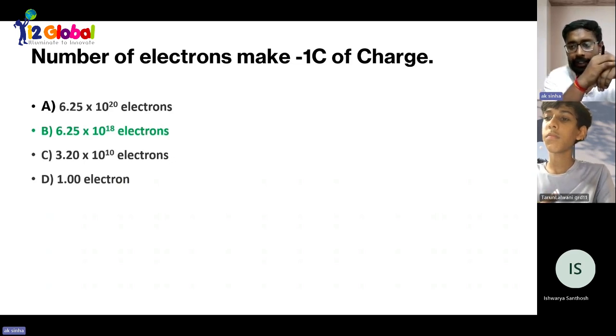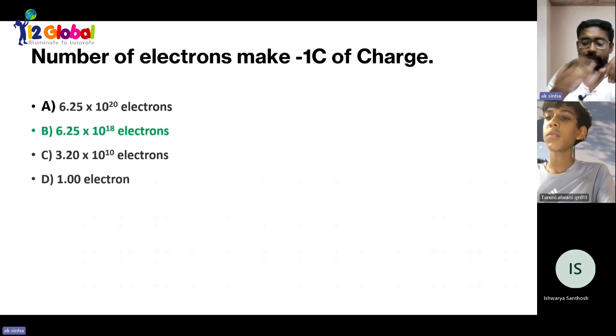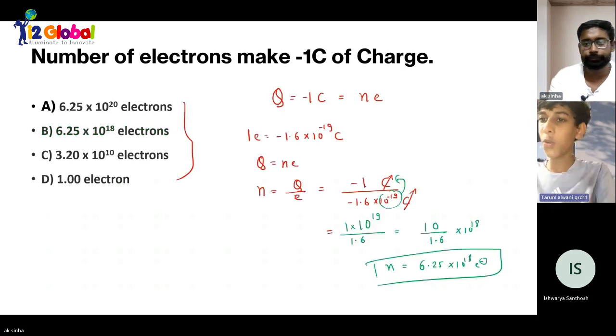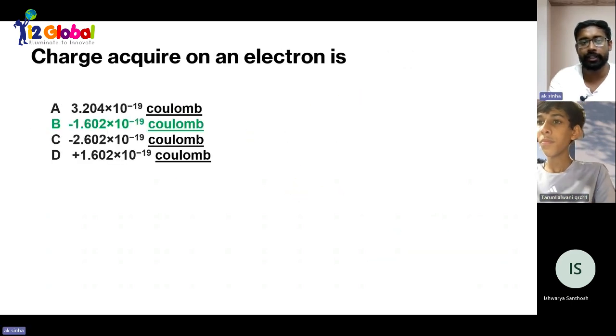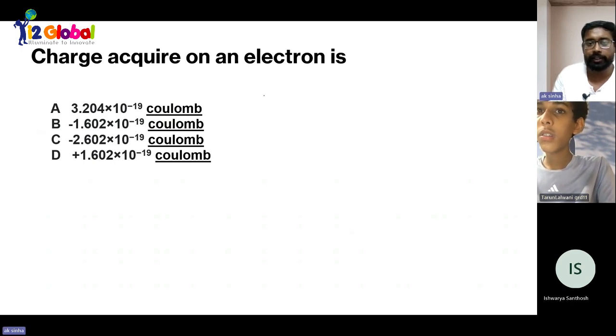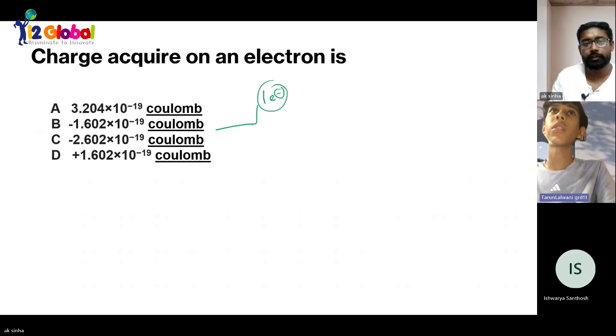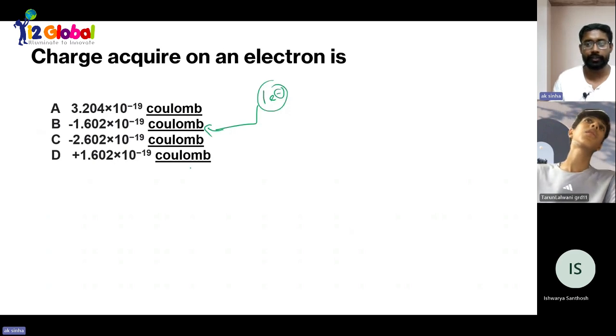Unlike charges attract each other. Any question? No. And the charge on one electron is minus 1.602 into 10 raised to the power minus 19 coulomb.